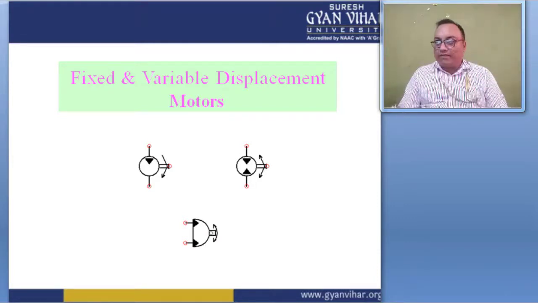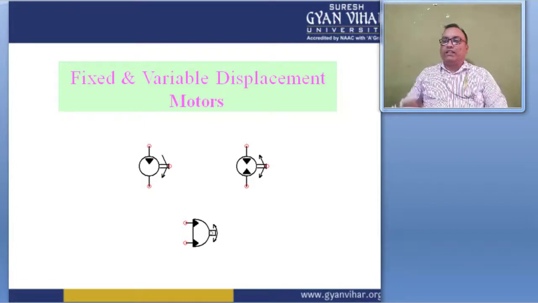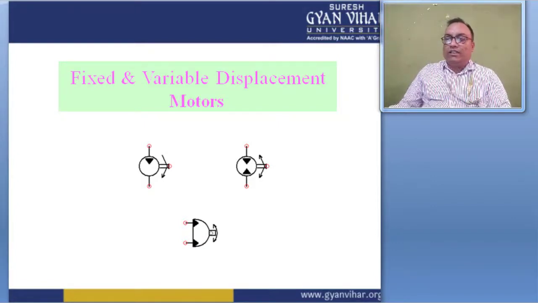So different types of symbols are used for this case. This symbol gives the information related to the pilot pressure valve and the position of this valve also, right? Justification of the valve.